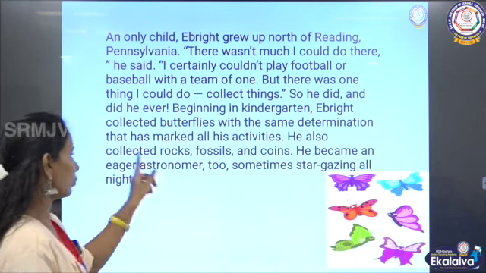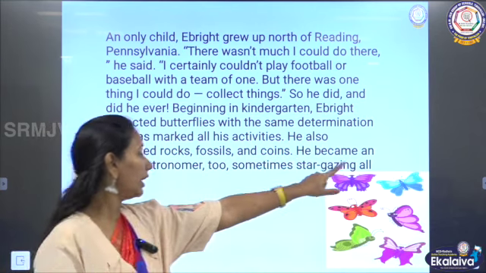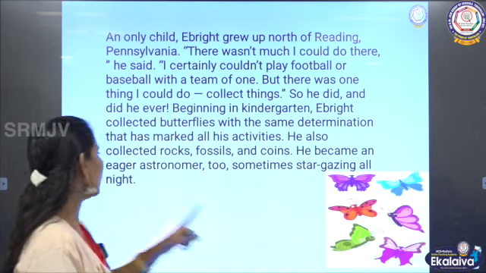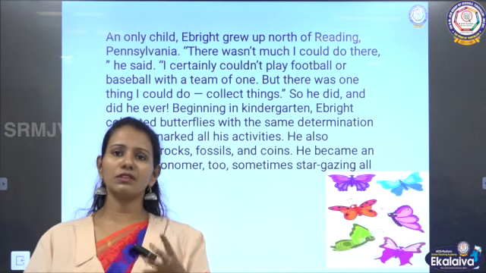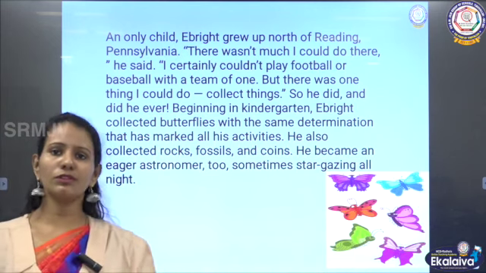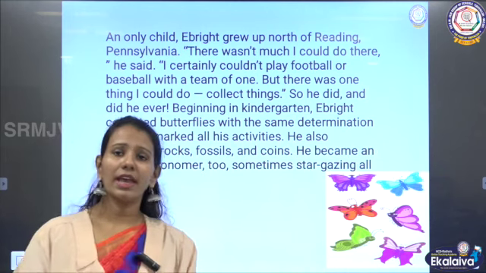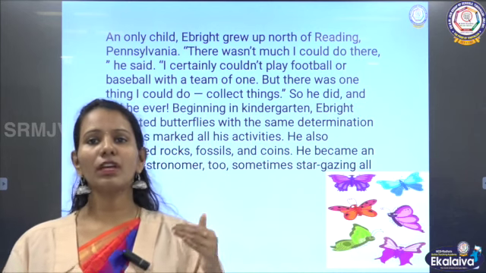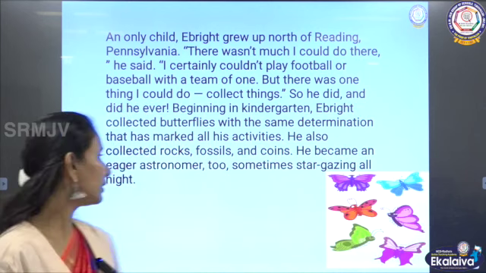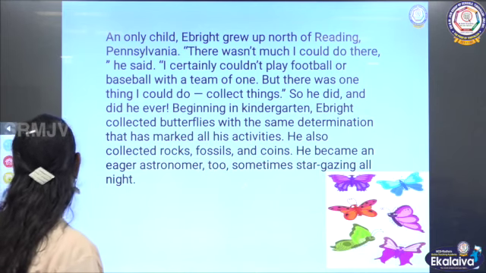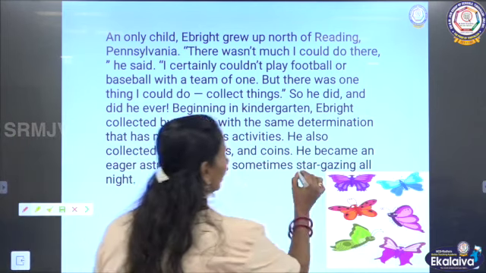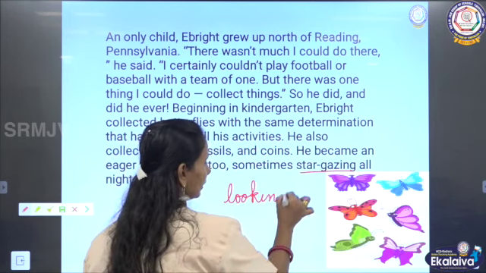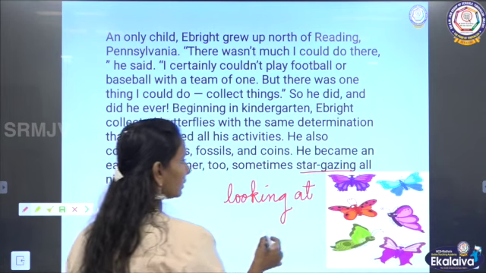He also collected rocks, fossils and coins. He became an eager astronomer too, sometimes stargazing all night. So he collected rocks, fossils, not only butterflies, and he also became an amateur astronomer. What he would do at night, he would gaze at the stars. Stargazing means looking. Gazing is looking, stargazing is looking at the stars, about the patterns.